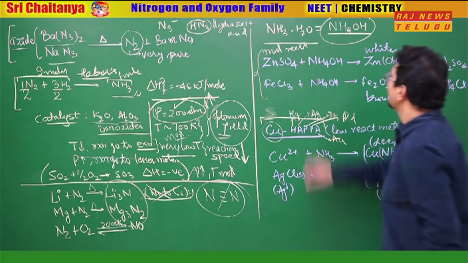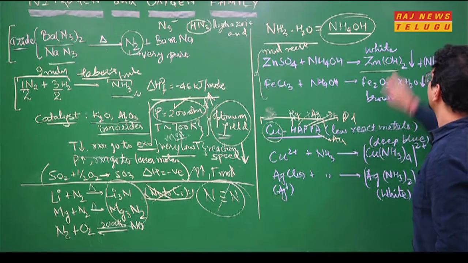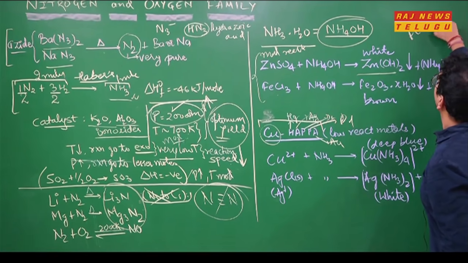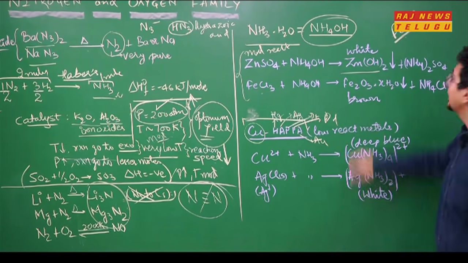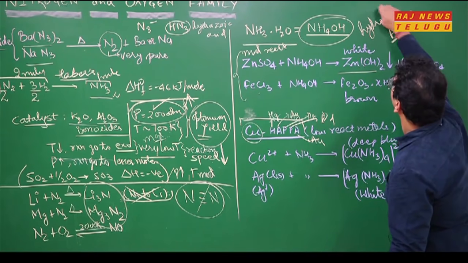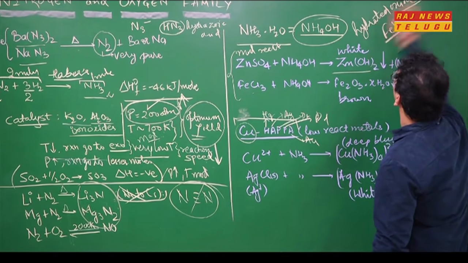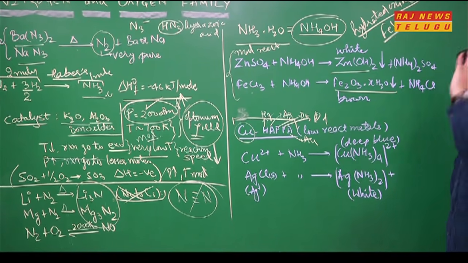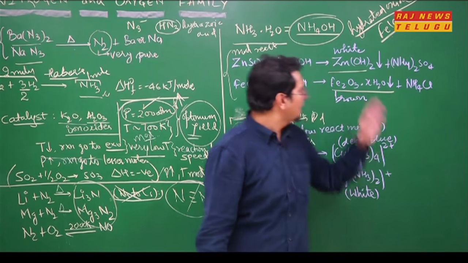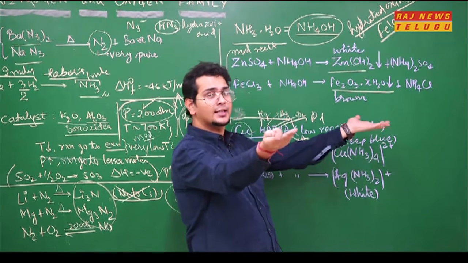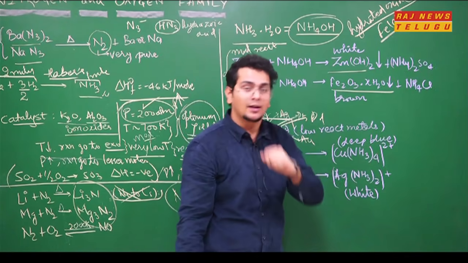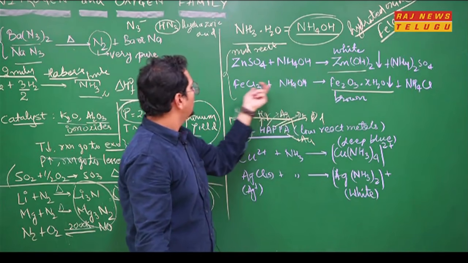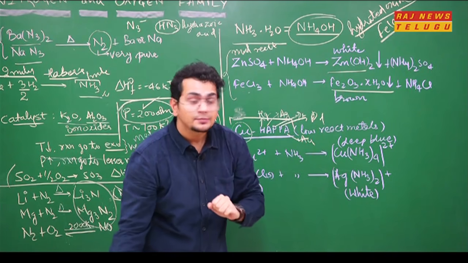So, going ahead, ZnSO4 took OH minus and became Zn(OH)2. FeCl3 took OH minus and will become Fe(OH)3. Now, this is hydroxide. What is hydroxide? Hydroxide is hydrated oxide. So, zinc forms hydroxide, iron forms hydrated oxide. Both are the same only. Both you can represent in the same way. Color also we have to remember. But let's remember the byproduct first. So, ammonium sulfate, one byproduct. Ammonium chloride, second byproduct. What about the color? Simple here.